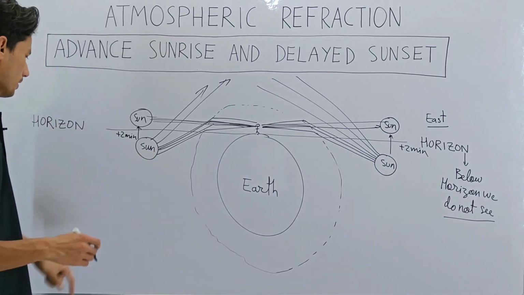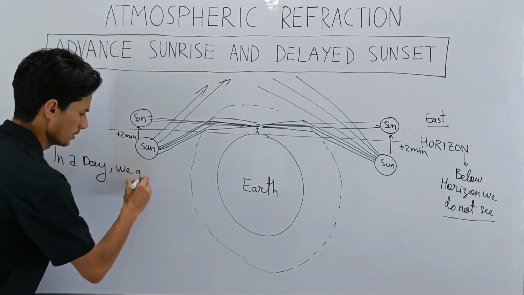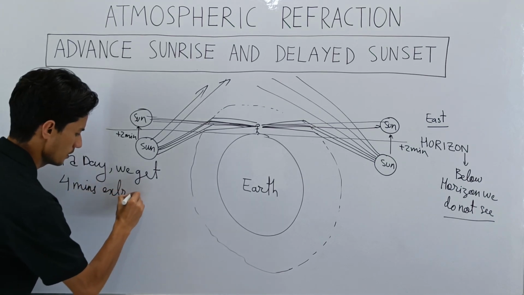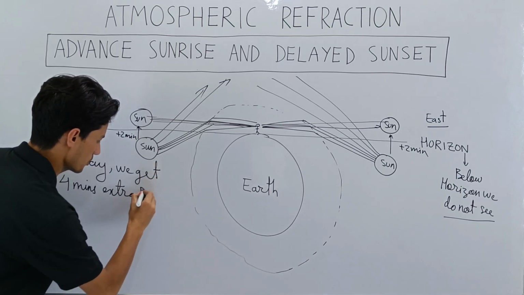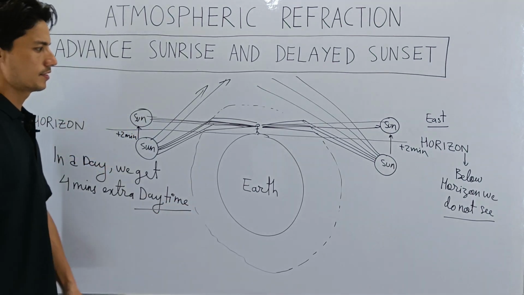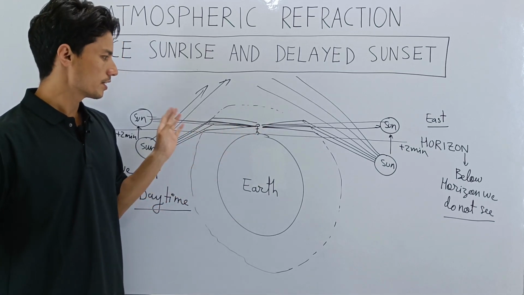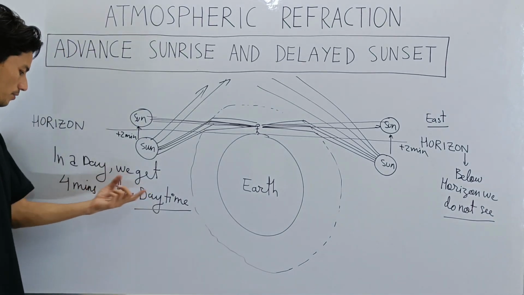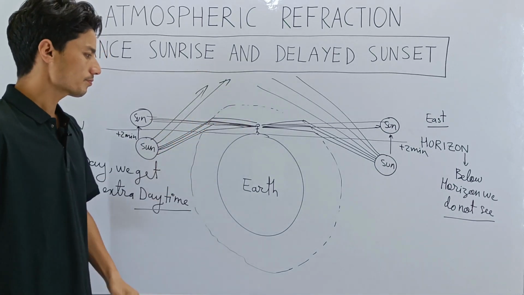All right, so all together in a day we get 4 minutes extra sun, or daytime, we can say 4 minutes extra daytime. Interesting, isn't it? Okay, atmospheric refraction, such a wonderful phenomenon. It helps us receive 4 minutes of extra sun. So we get 4 minutes of extra daytime because of this phenomenon.